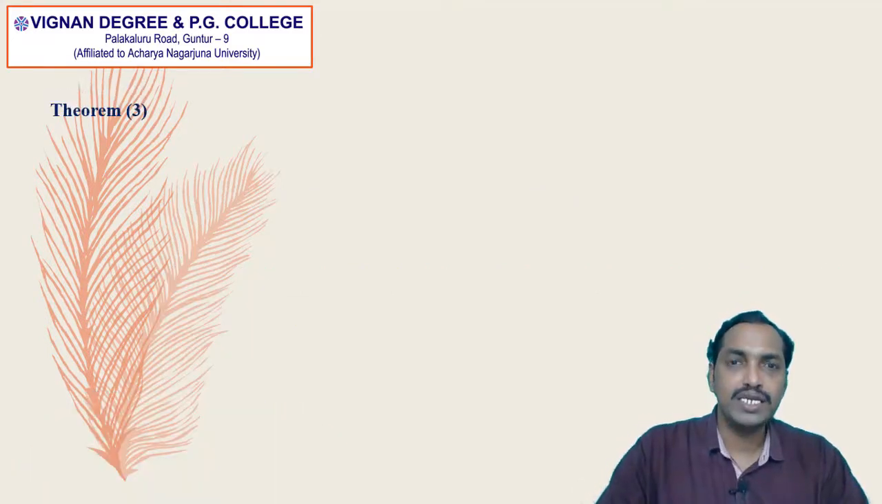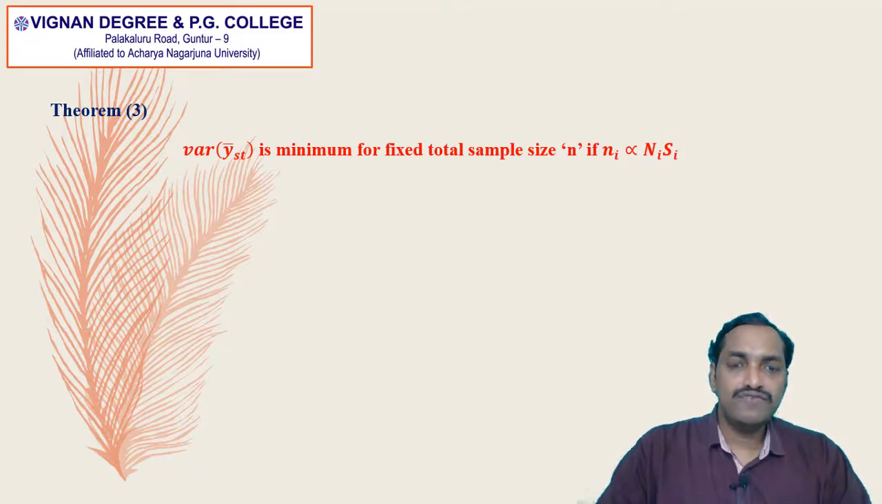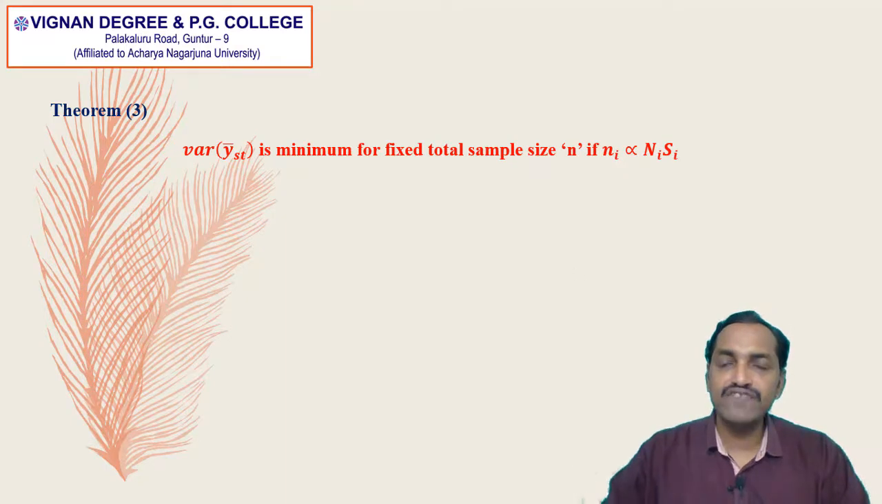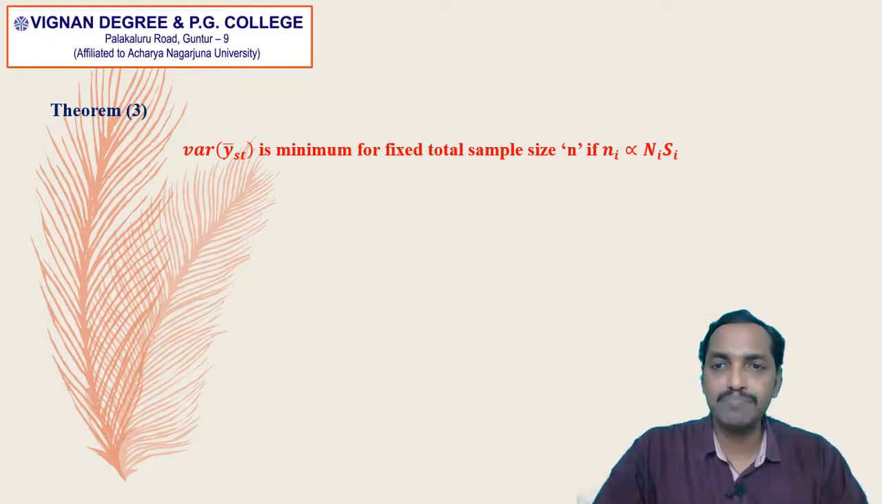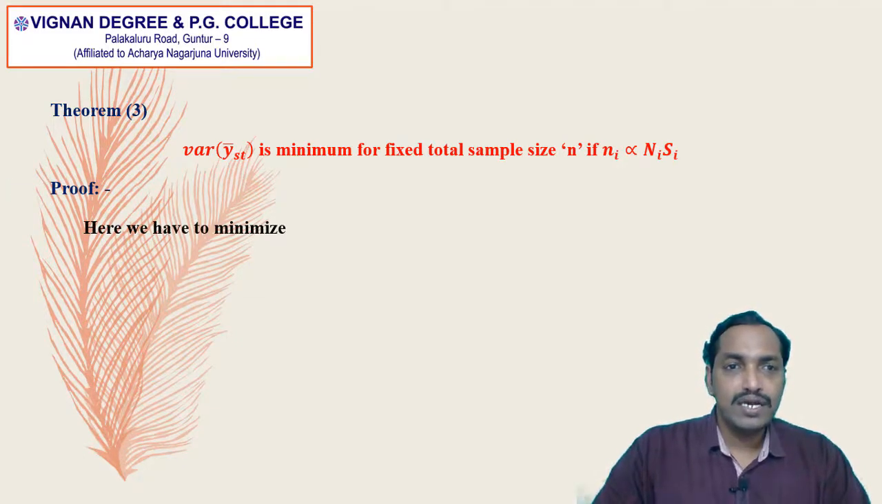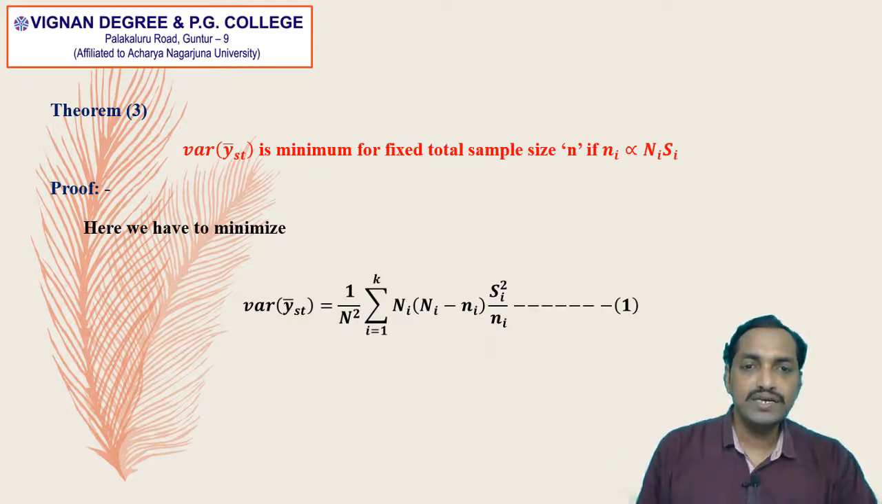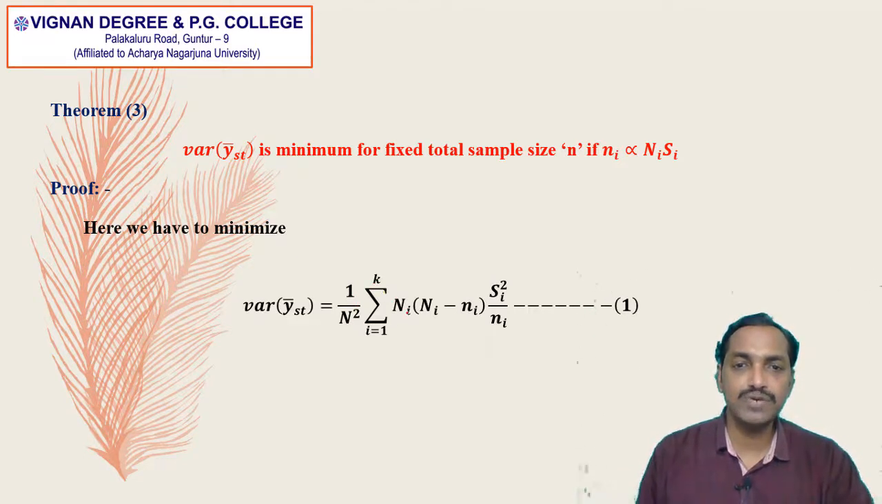So first, theorem 3. Variance of y bar st is minimum for fixed total sample size n if small ni is directly proportional to capital Ni into capital Si. To prove this, here we have to minimize variance of y bar st, which is given by the formula 1 by capital N square into summation i is equal to 1 to k capital Ni into Ni minus small ni into Si square divided by small ni. We treat this equation as equation number 1.